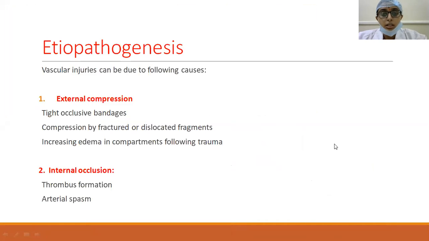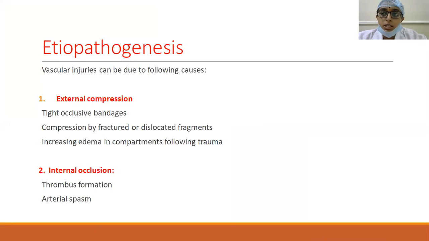And coming to the etiopathogenesis of vascular injuries, first thing we have is external compression.